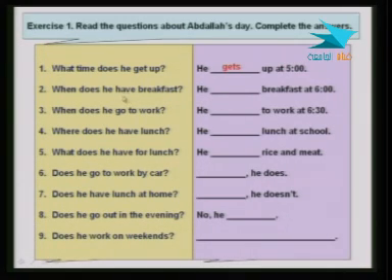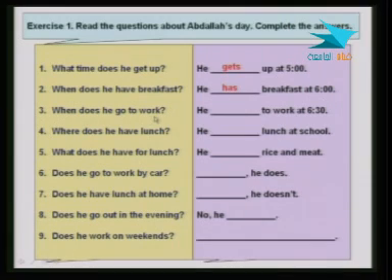Would it still be have here, or would it change? Do we say he has? We said the verb have is irregular, meaning it does not follow the basic rule of adding s or es. So we say he has breakfast at 6.